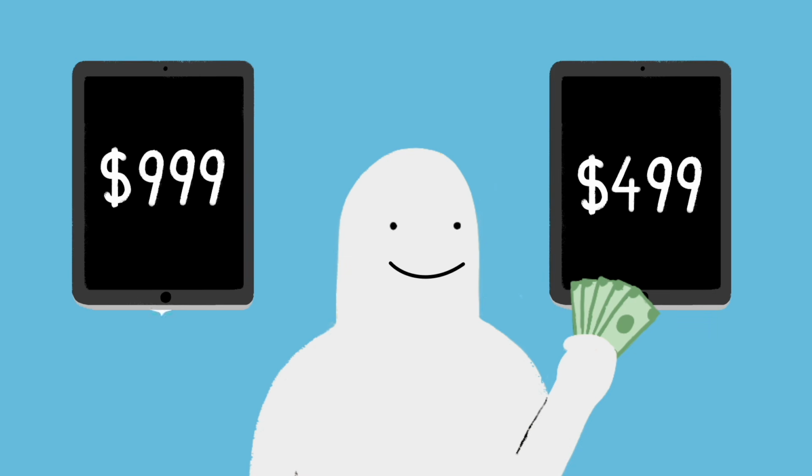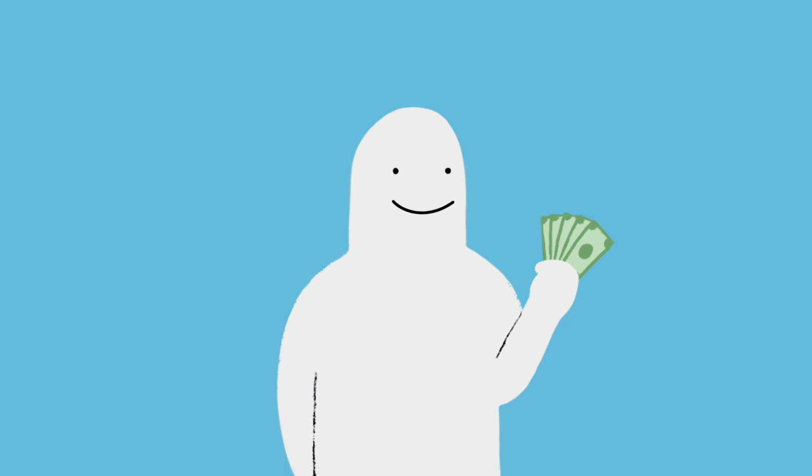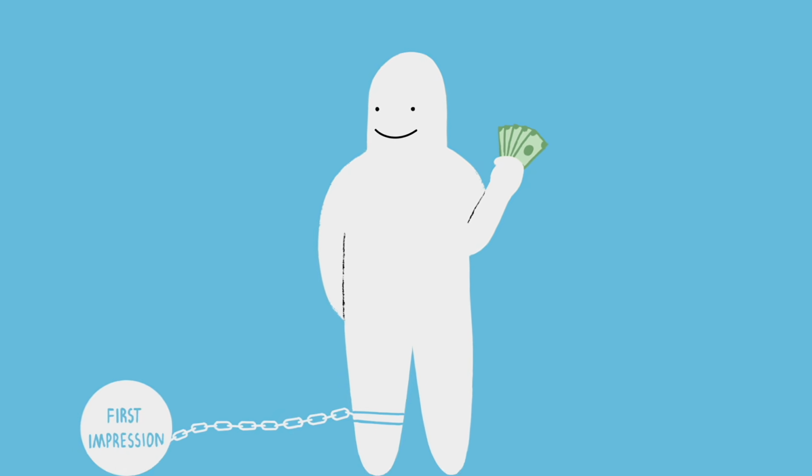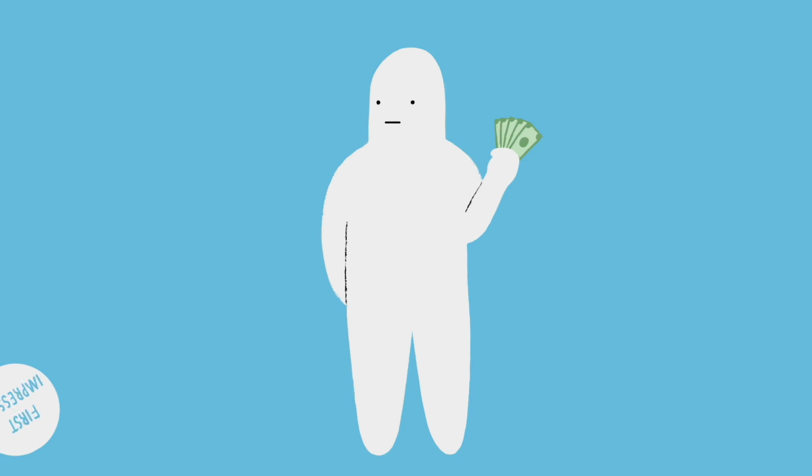This is an example of anchoring bias, which causes us to rely too heavily on the first piece of information we're given when making decisions. Had Steve Jobs shown an anchor price of $199, everyone would have felt like they were being ripped off. Anchoring bias skews our judgment and prevents us from considering other options. To overcome this bias, we need to remind ourselves of how initial information influences our decisions and actively seek out additional information and alternatives before arriving at a decision.